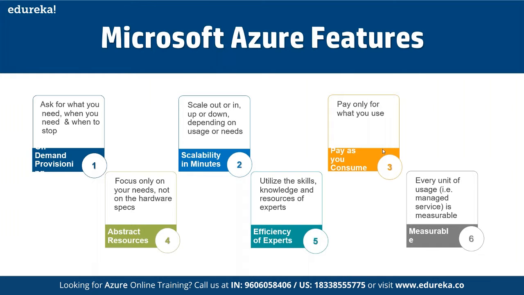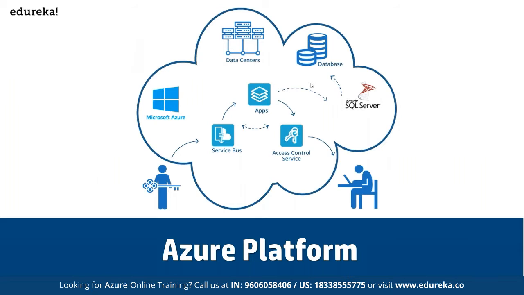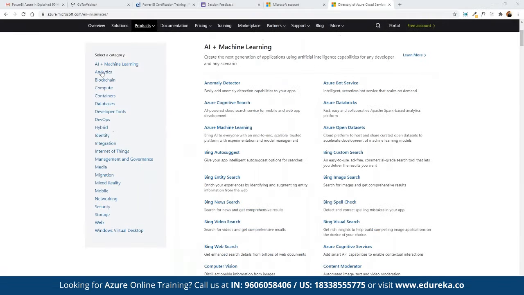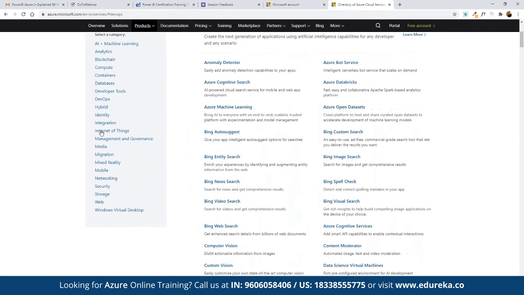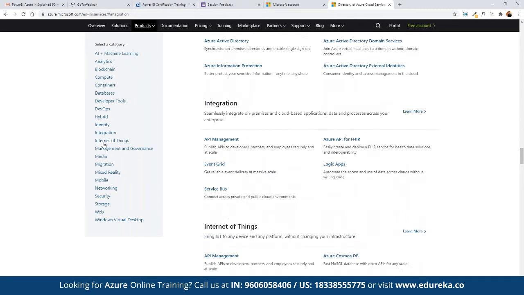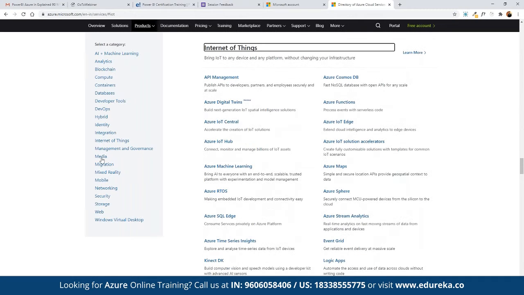All right, so let's move forward. We had discussed the Azure platform. Azure currently has multiple services offered under its umbrella. As we discussed, we have more than 200 services offered under blockchain, computation, containers, databases, developer tools, DevOps, hybrid, identity, integration, Internet of Things, management and governance, media, mixed reality, mobile applications, networking, security, and storage. There are multiple solutions being offered under Azure that we can choose accordingly.